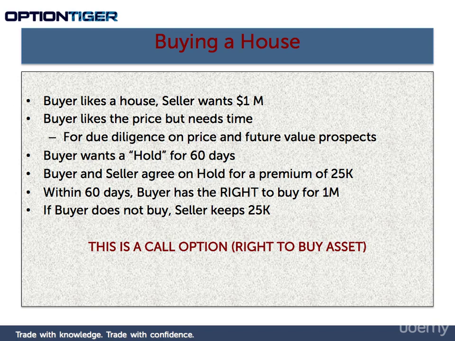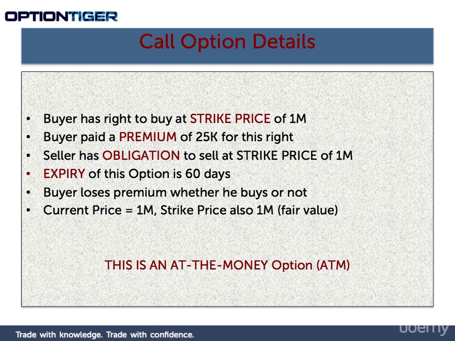But what we're going to do is look at the details of this call option. So the buyer, which is us, we have the right to buy this house at a strike price of $1 million. And we paid a premium of $25,000 for acquiring this right. The seller has an obligation to sell it at the strike price of $1 million.